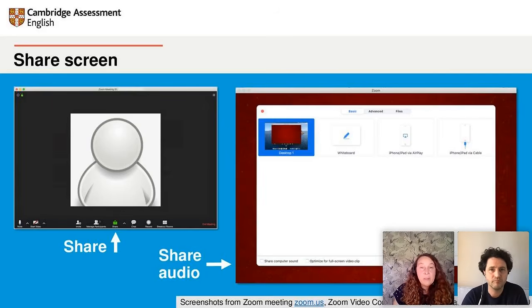A really important button on this screen is Share Computer Sound in the bottom left-hand corner. You'll need to share your sound if you want students to hear any audio or video that you play on your computer. The text is really small there, but it's really useful to know where that button is because you're probably going to need it.